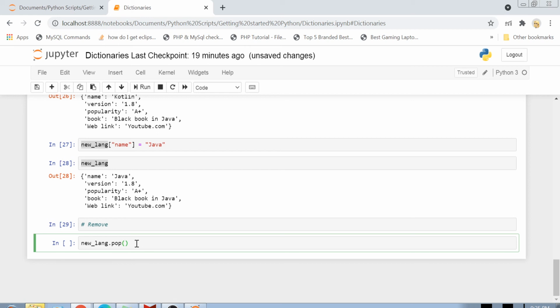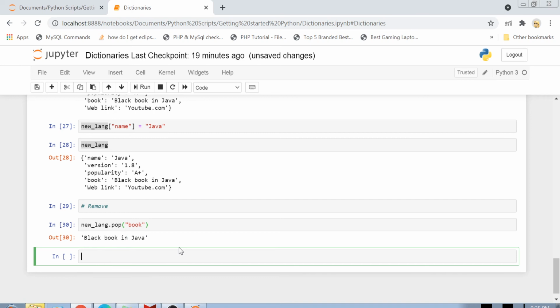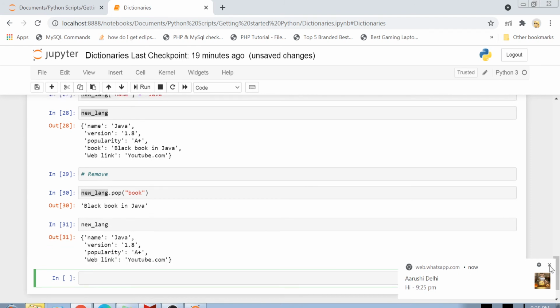So let's suppose I want to remove book, the book name of my language. If I do something like this, you will see that I get the value which was removed. And then if I print the dictionary, you see that my book is simply removed. Okay, so that is how you can remove an element.